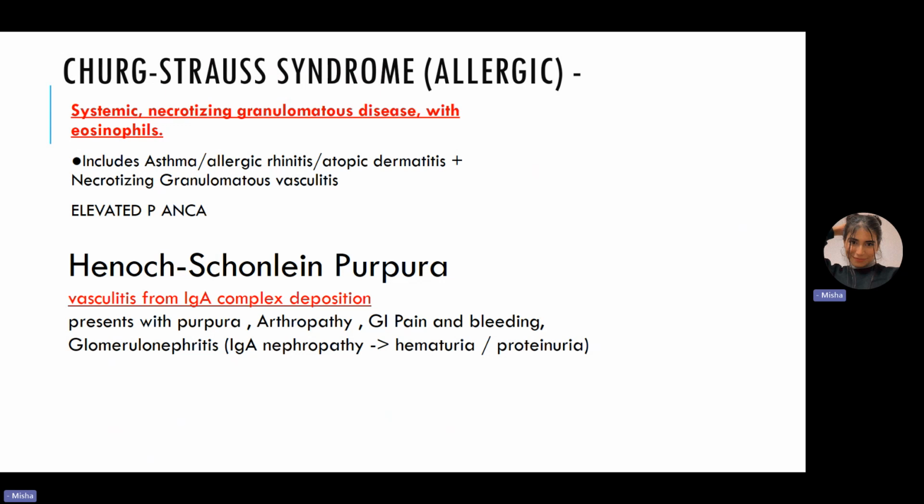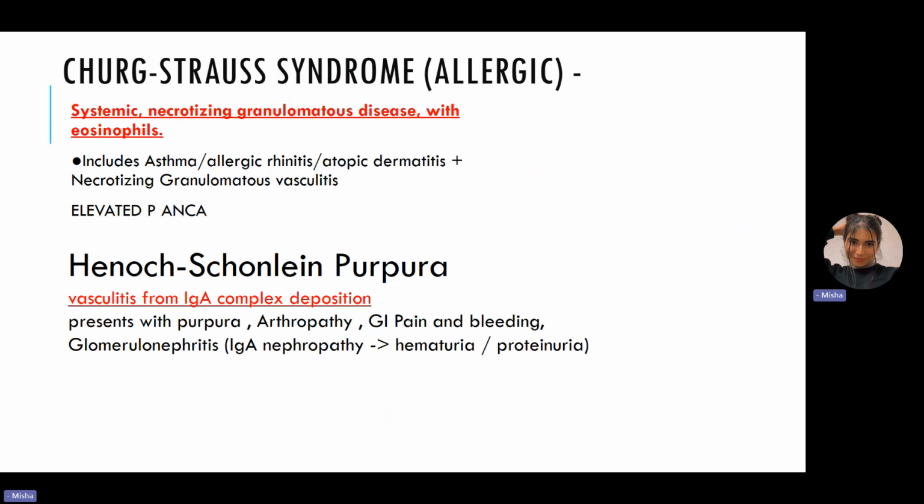So if you ask me the question, okay, how would we differentiate it from microscopic polyangiitis? Because both of them have P ANCA. The difference is that in Churg-Strauss disease, we can see granulomas and we can see eosinophils. In microscopic polyangiitis, we don't see granuloma. Okay, so they have no granuloma. Next, we can talk about